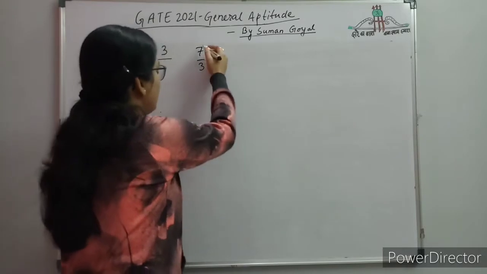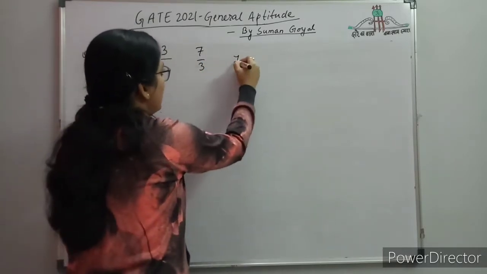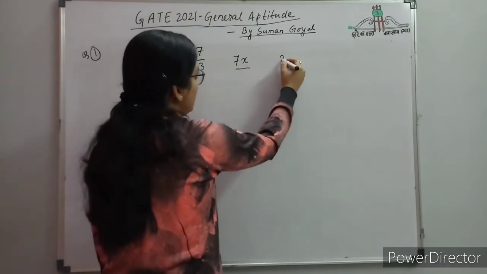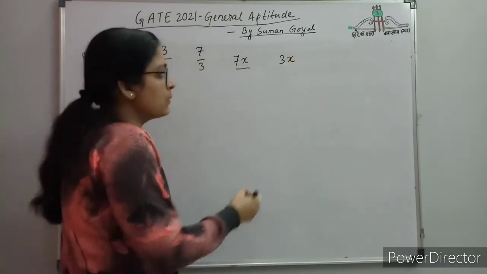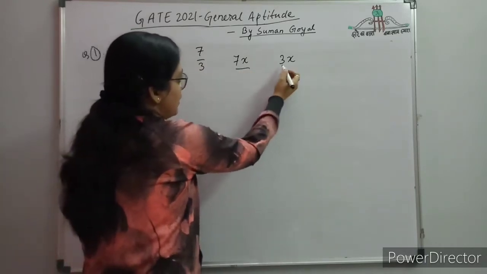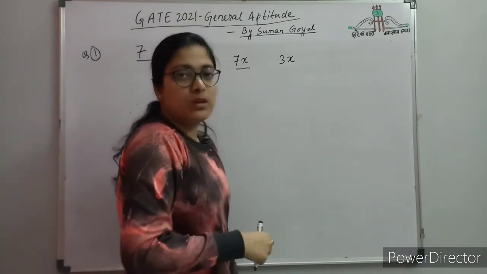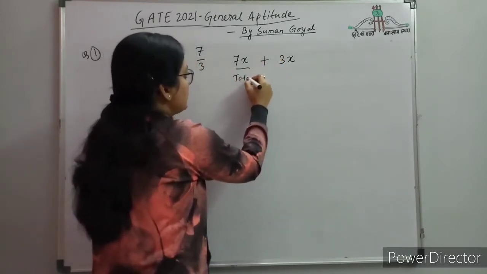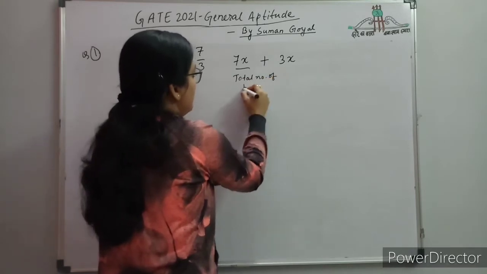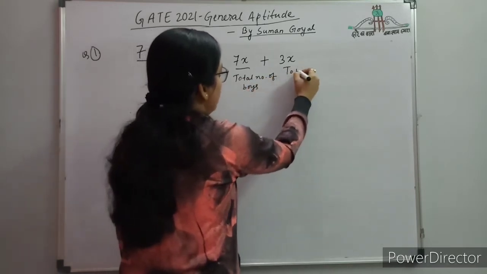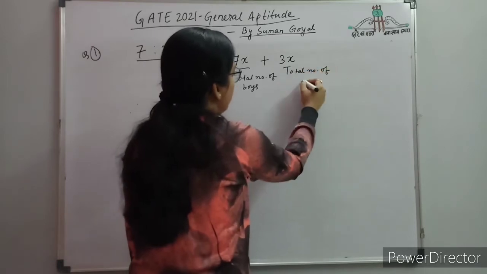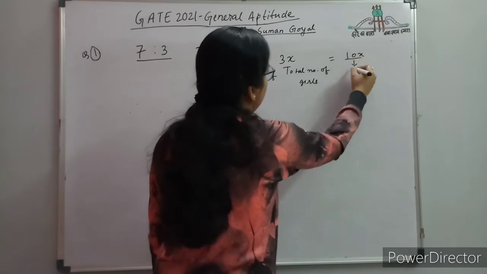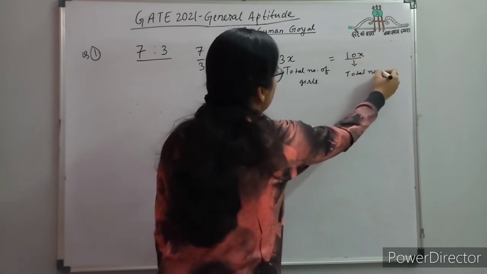Now how to find it in the easiest way? Suppose there are 7x boys in the class. If there are 7x boys, how many girls are there? 3x is the number of girls, because the ratio of boys to girls is 7:3. So the total number of students in the class must be 7x plus 3x. The total number of boys plus the total number of girls gives the total number of students in the class. That is, 10x is the total number of students.